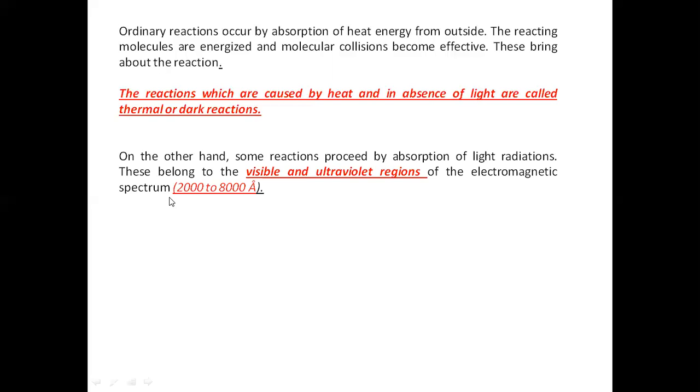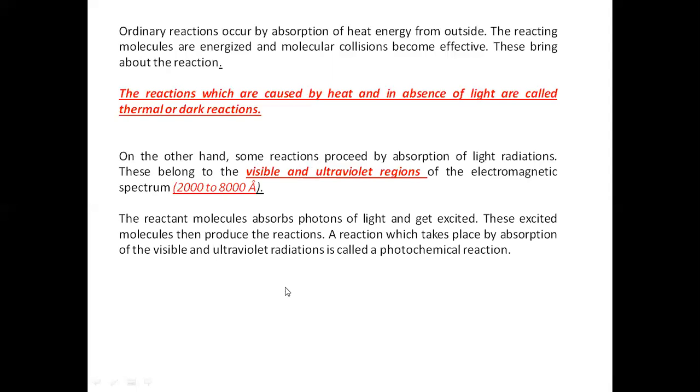These belong to the visible and ultraviolet region. So whatever light shows the photochemical reaction belongs to the visible and ultraviolet region of the electromagnetic radiation, having a range of 2000 to 8000 angstrom. So the visible and ultraviolet region is the source of radiation to bring about such reactions.